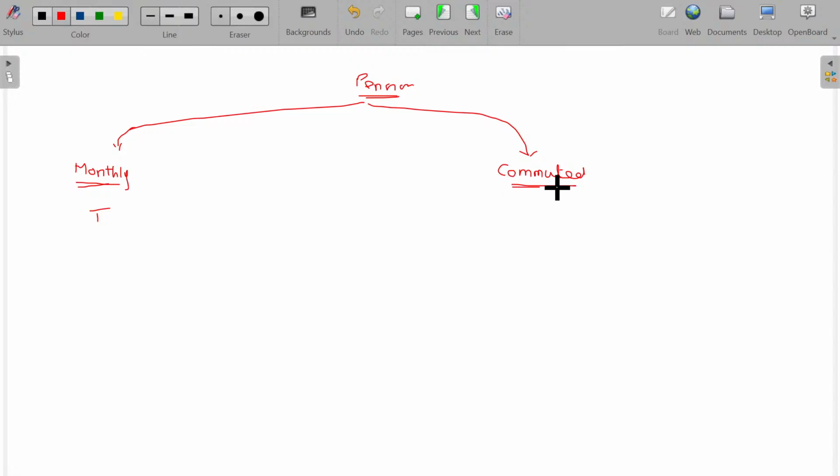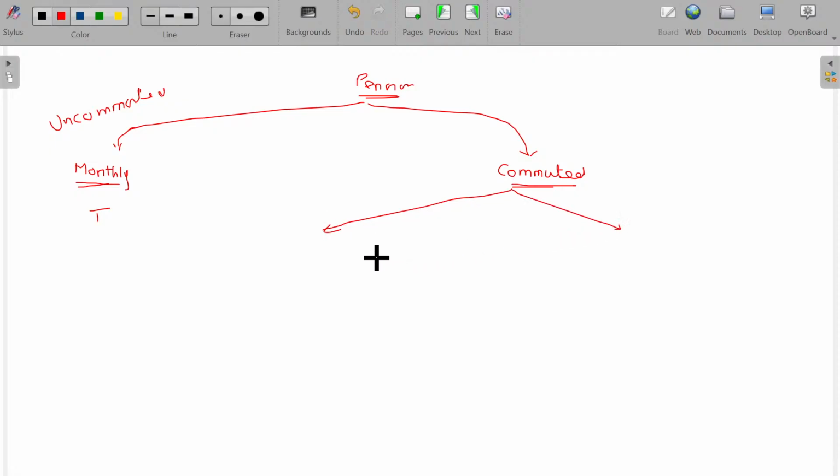Okay. Then monthly pension is otherwise called uncommuted pension, month on month. Uncommuted pension as well as commuted pension. In case of commuted pension, we have again two classifications.